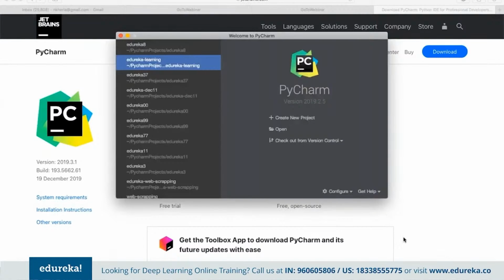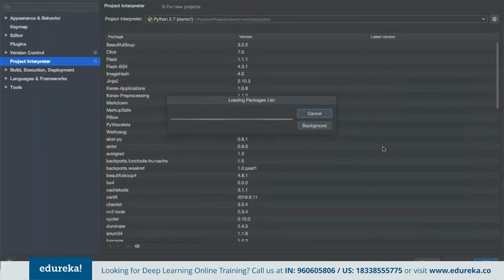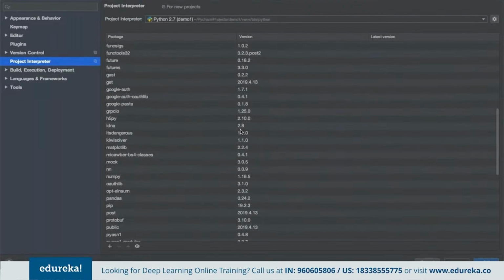So once we have downloaded this, we can simply open it up. Before getting started, we can make sure that we have the libraries installed into the interpreter that we are working on, right? Before starting a new project, we can go to the preferences, where we can change the configuration settings for the interpreter. Let me show you that. Once we go into preferences, it will show the list of all the libraries that we already have available, right?